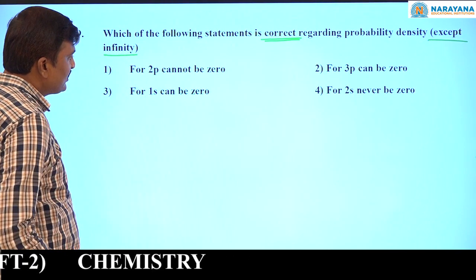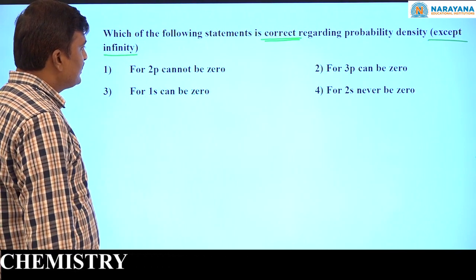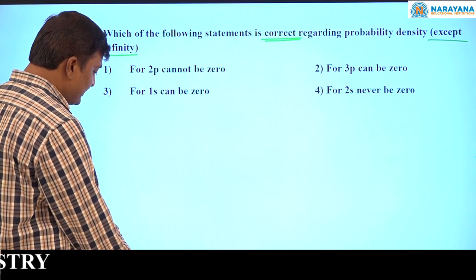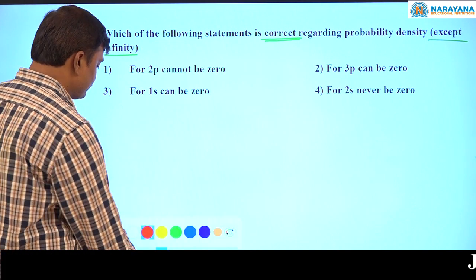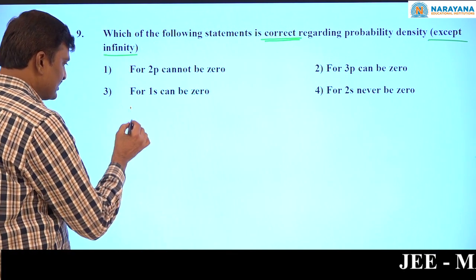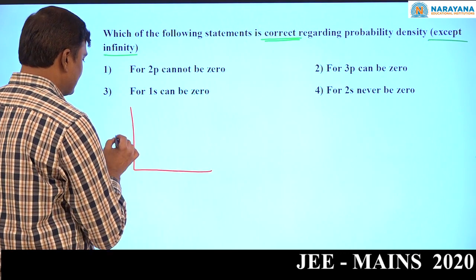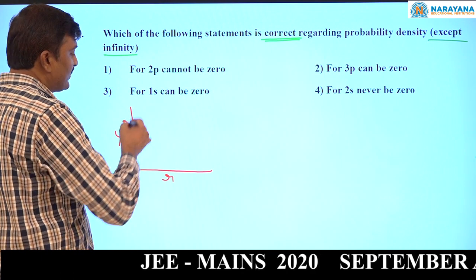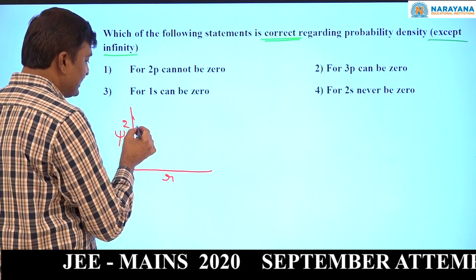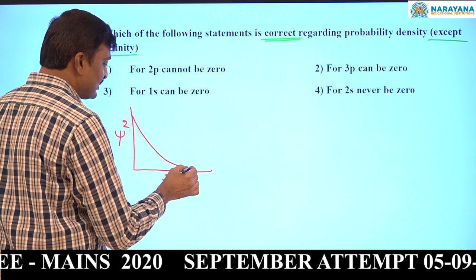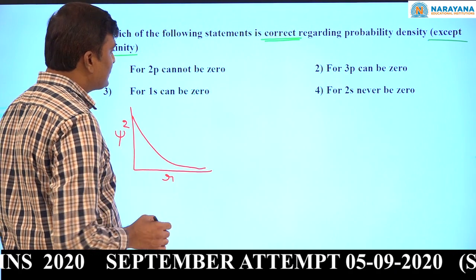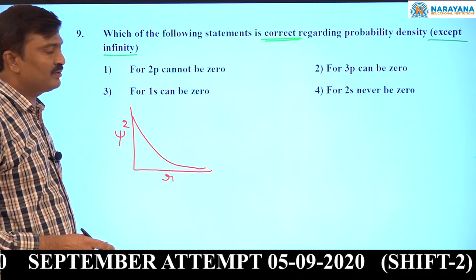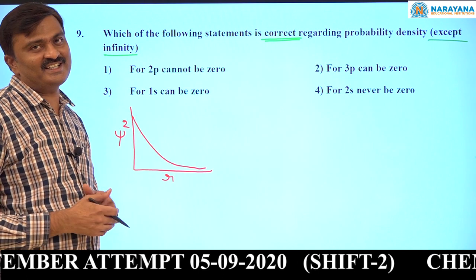Now see, for 2p it cannot be 0. Probability density cannot be 0. See the chi-square versus R graph. For 2p, how will it be? It will be like this. For this, the probability of finding the electron is 0 at infinite distance.